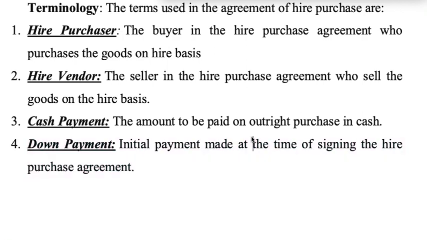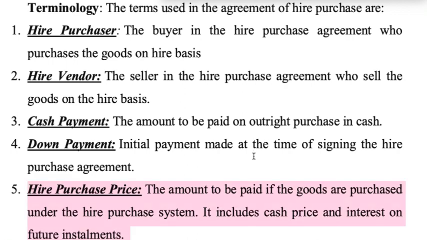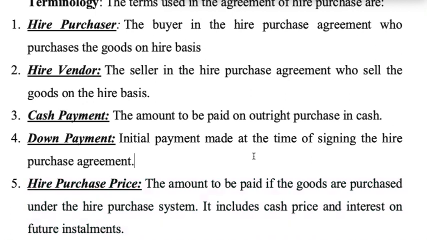Then we have down payment. It's the initial payment which is made at the time of signing the hire purchase agreement. For example, if I am paying 1000 rupees when I am entering into the agreement with the vendor, the amount which I pay is called down payment or cash down. Then we have hire purchase price. It is the amount to be paid if the goods are purchased under the hire purchase system, and it includes both the cash price as well as interest on the future installments.